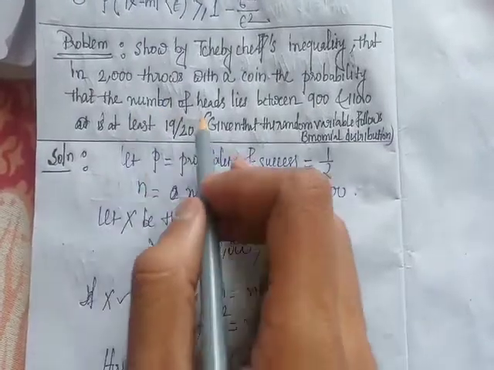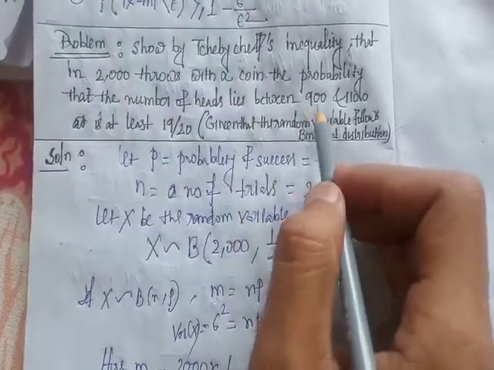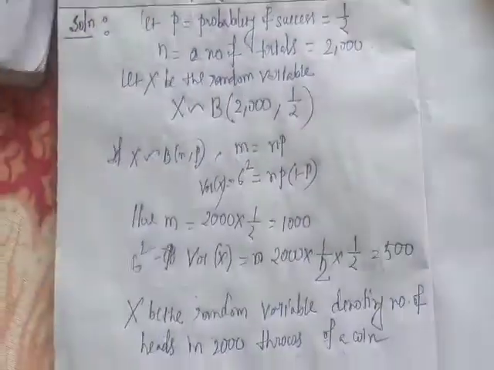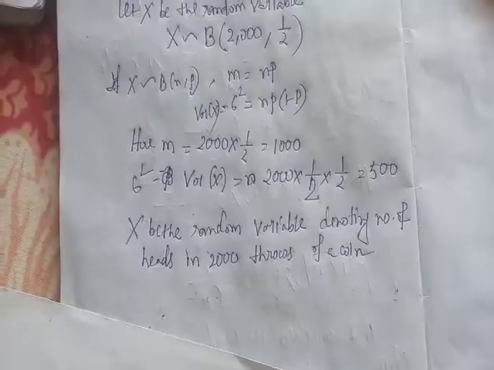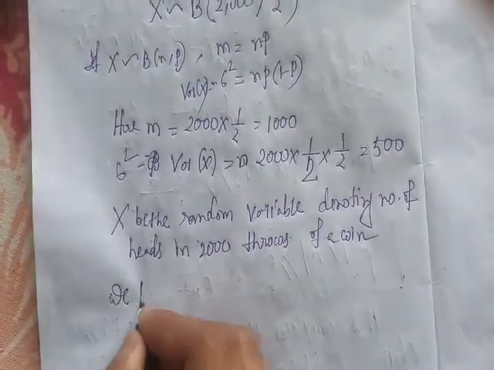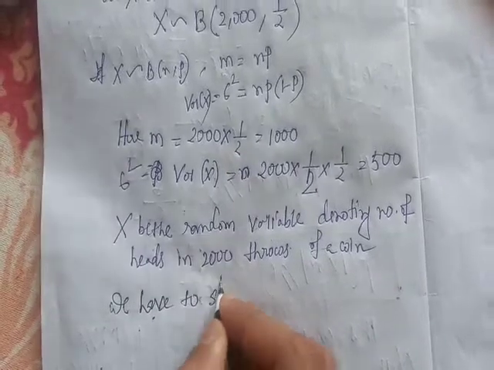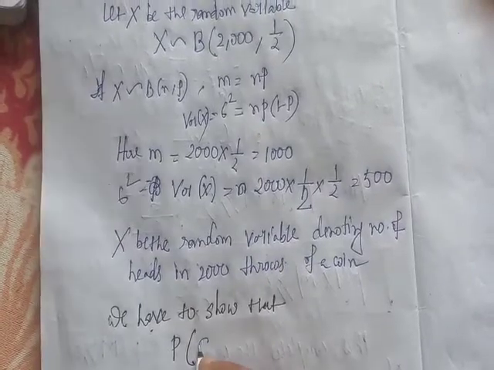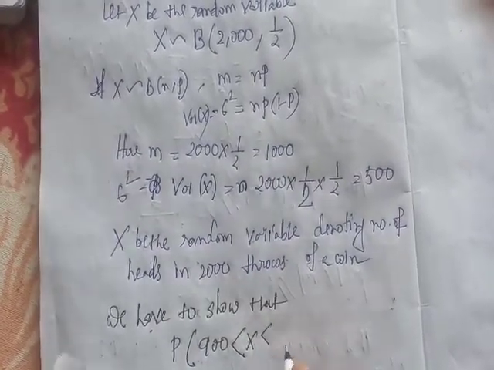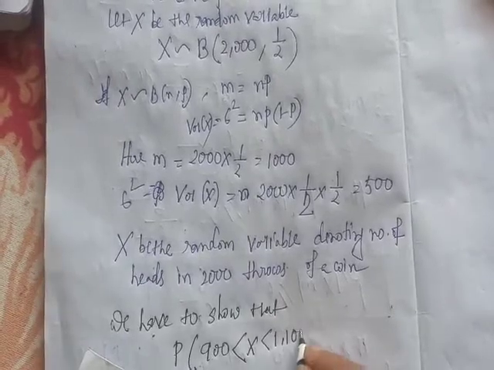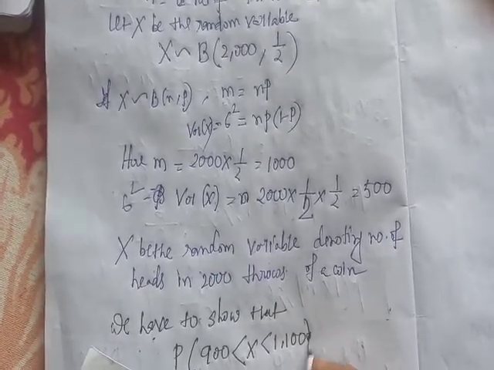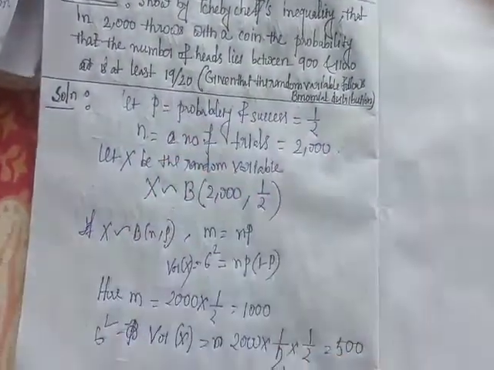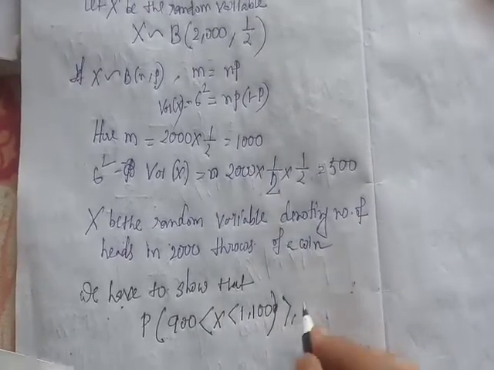We have to show that the probability of 900 less than x less than 1100 is at least 19 by 20, so greater than or equal to 19 by 20.